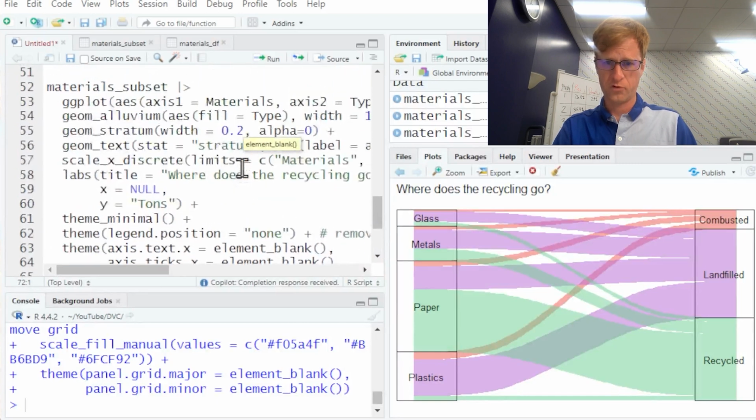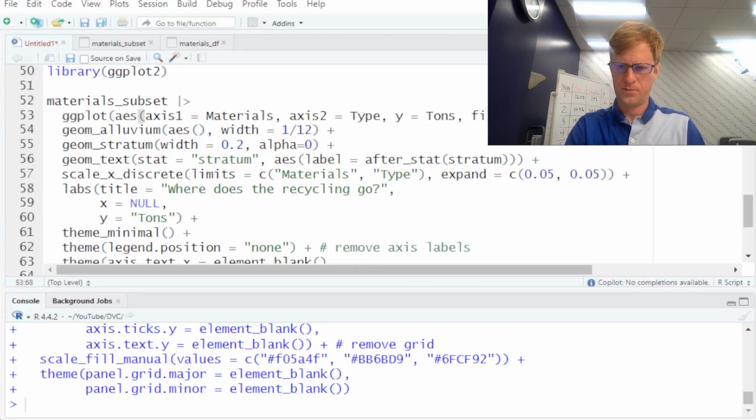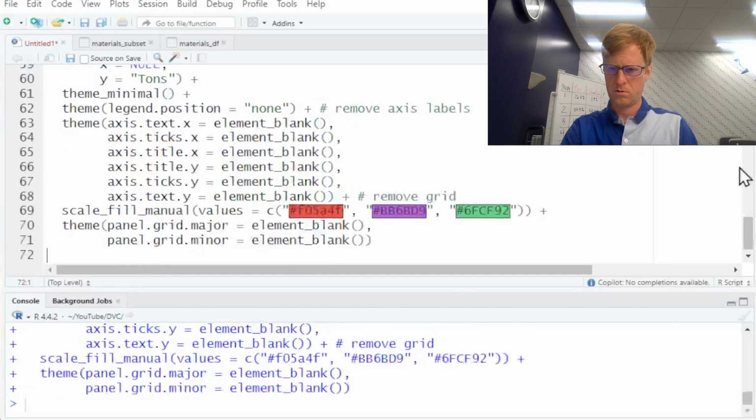So how do we fix the boxes? We can move this fill equals type up to here. We can change our alpha to make it a bit higher.